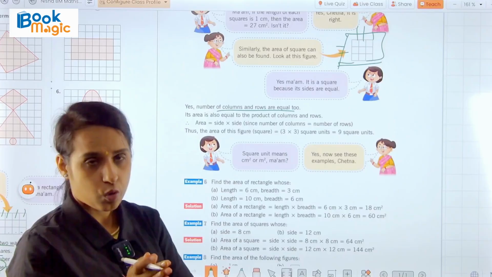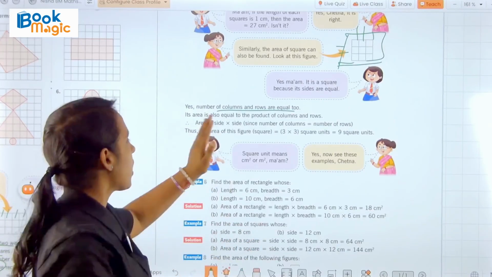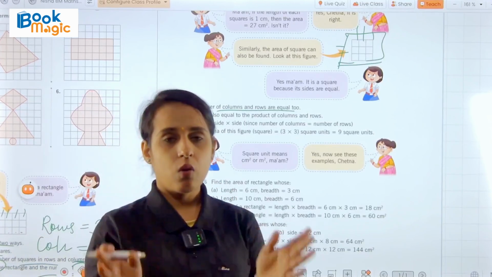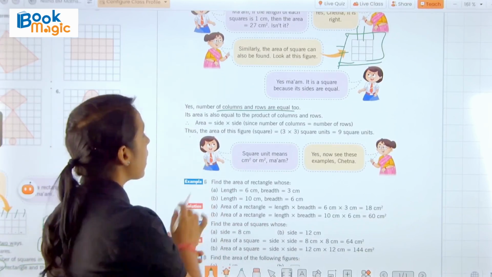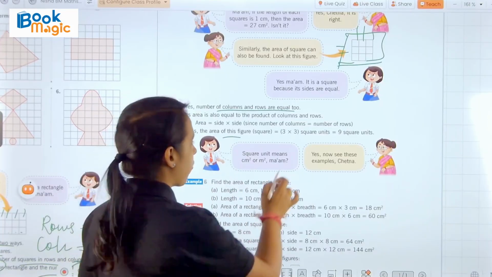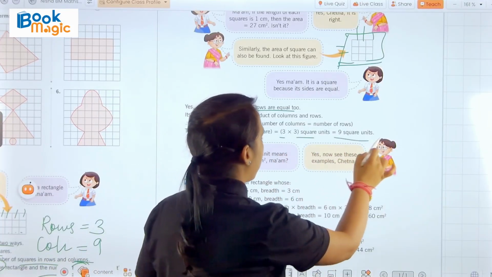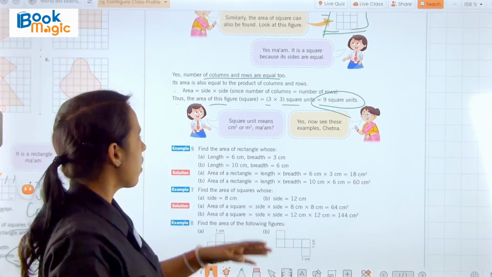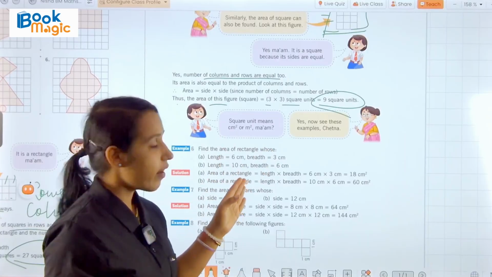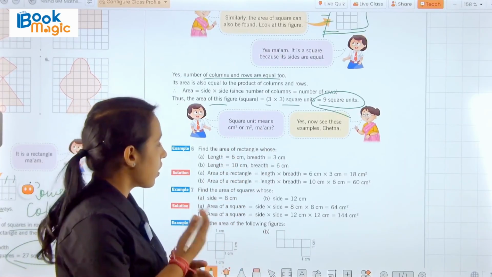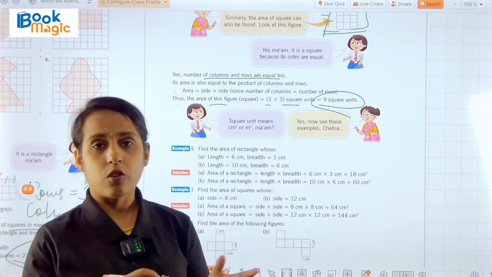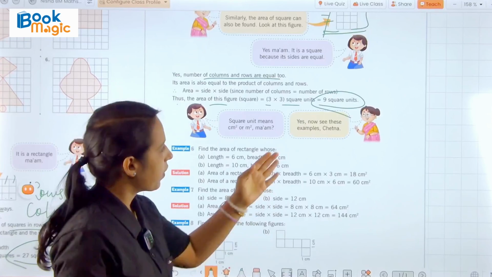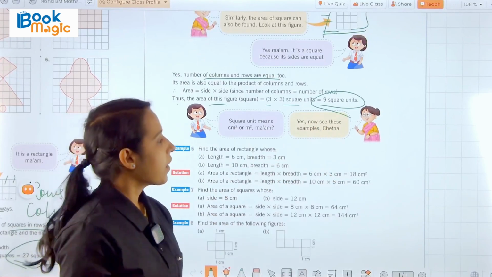When the rows and the columns are equal, we can write side multiplied by side. And we know that in a square all the sides are equal. So the area of this figure, the square, will be 3 into 3 square units, that will become 9 square units. Now Chetna asks, ma'am, does square unit mean centimeter square and meter square? We can say square centimeter and square meter. So the teacher replied, yes.